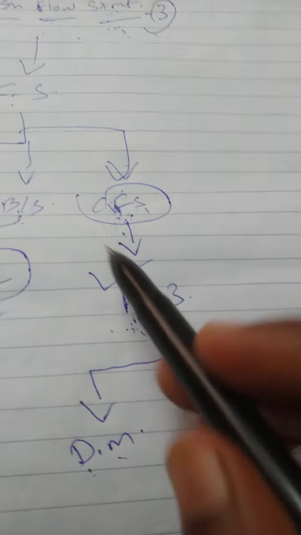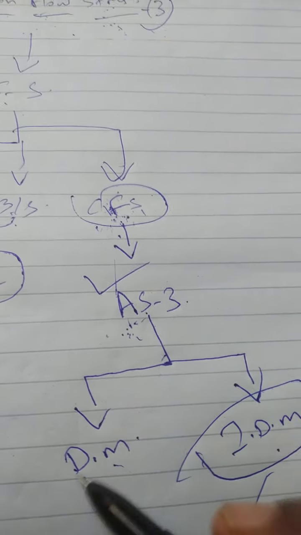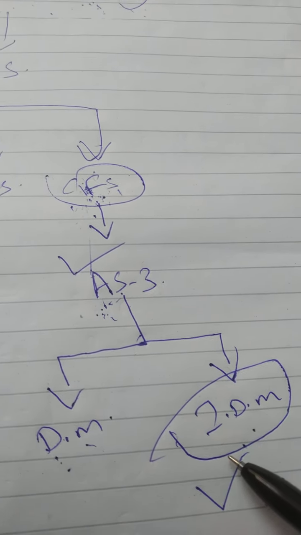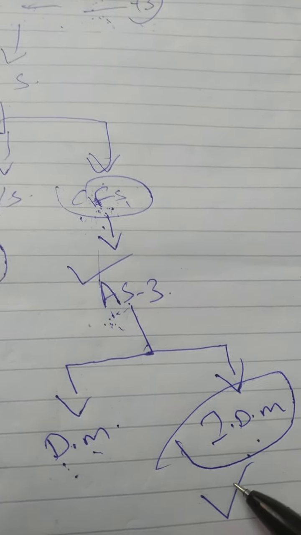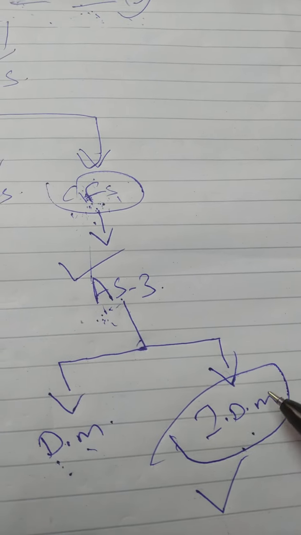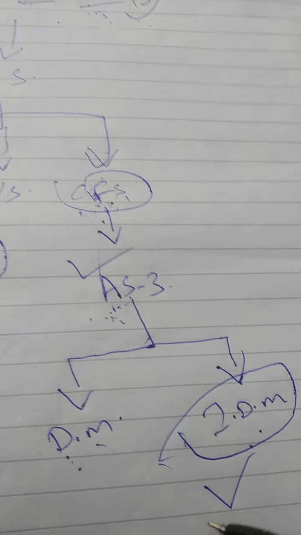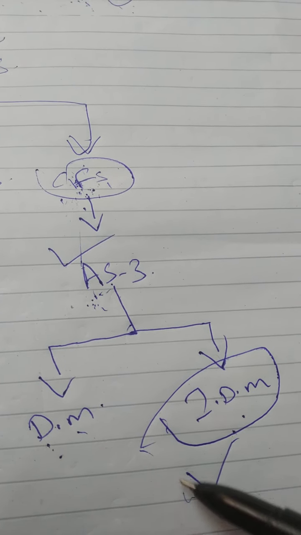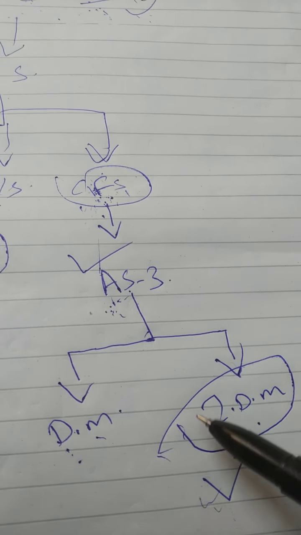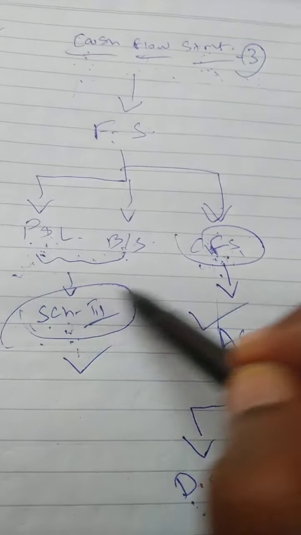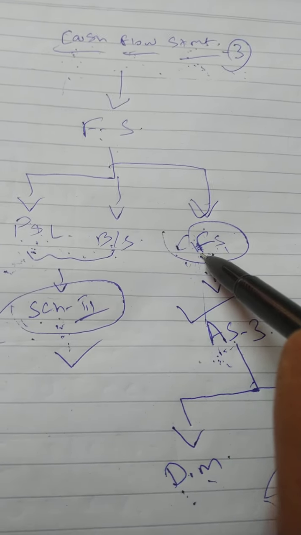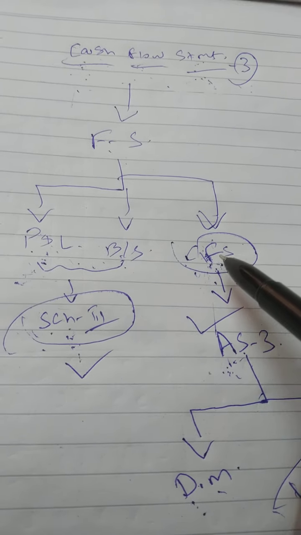While presentation of cash flow statement, there are two options to present. One is direct method, another one is indirect method. Majority of companies are following only indirect method because it is the recommended method. So we will focus more on indirect method. Before that you should understand why cash flow statement, what is the purpose of cash flow statement.